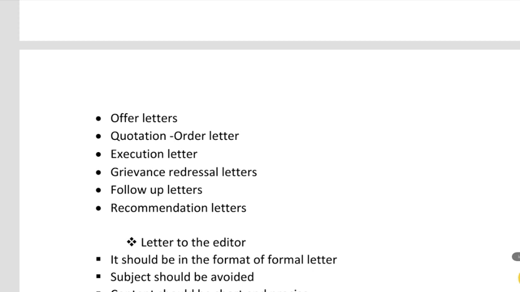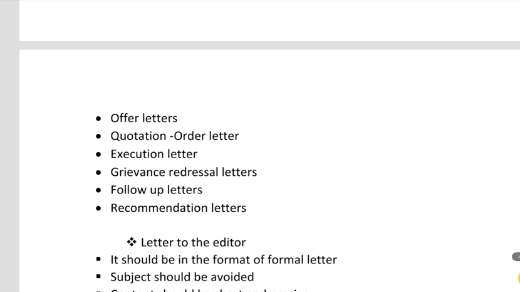Then follow-up letters. After the grievance redressal, there will be communication between the customer and the company. Follow-up letters say what the next steps are, or what things are to be kept in mind. All these things will be there in follow-up letters. Then the recommendation letter: if a person is to be recommended for an appointment or a post, or for suggestions, all these things can be included in the recommendation letter.